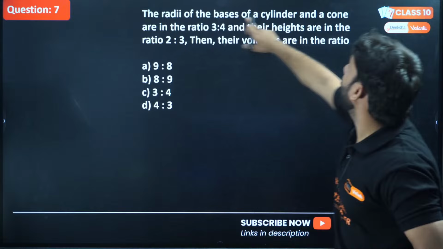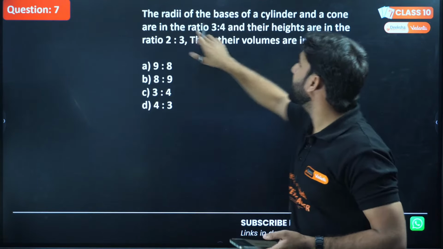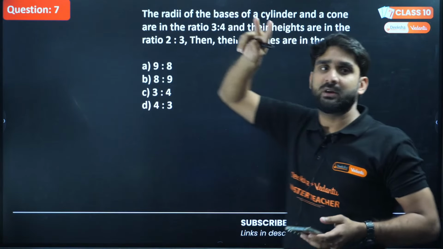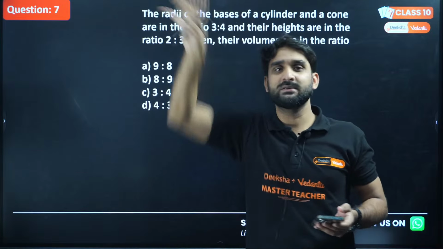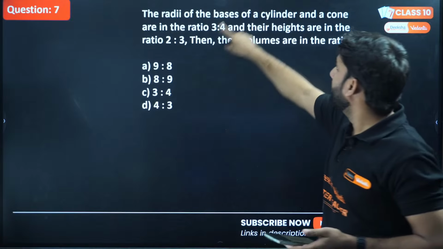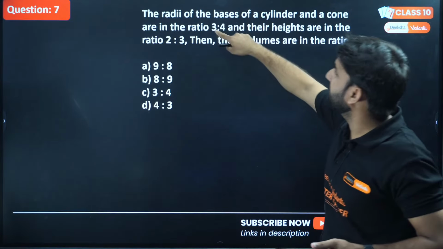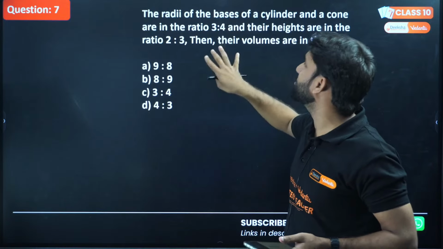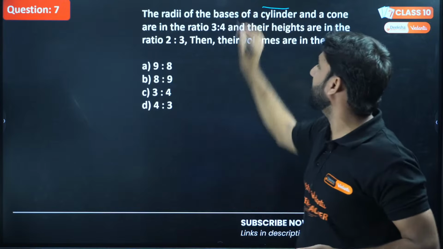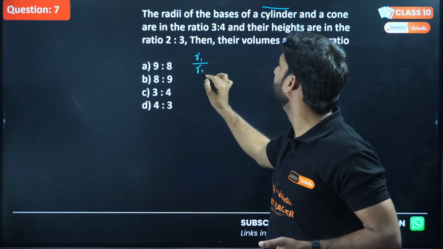The radii of the bases of a cylinder and a cone are in the ratio 3:4 and their heights are in the ratio 2:3. So there are two geometrical shapes, one is a cylinder and the other is a cone, and their radii are in the ratio 3:4. I'm calling the cylinder 1, so r1, and the radius of the cone I'm calling 2.